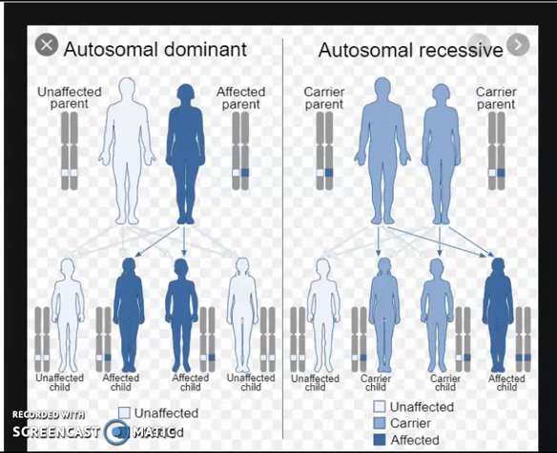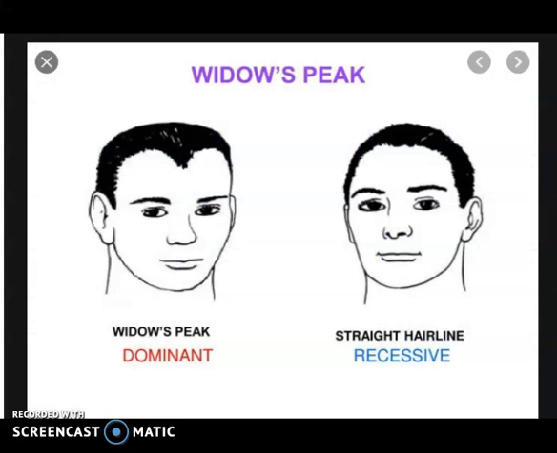Some characters are influenced by dominant genes, while some other characters are influenced by recessive genes present on autosomes. For example, autosomal dominant traits like widow's peak and Huntington's disease, etc. Widow's peak is a condition in which a prominent V-shaped hairline on the forehead is described.